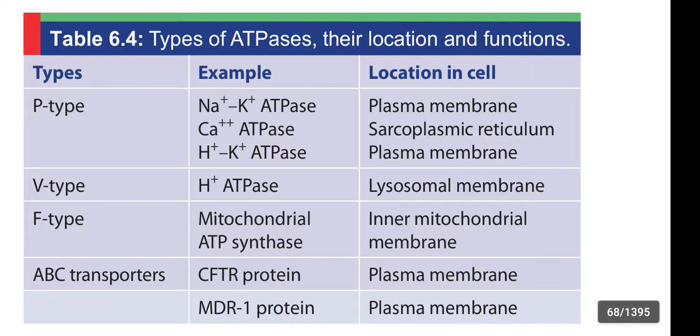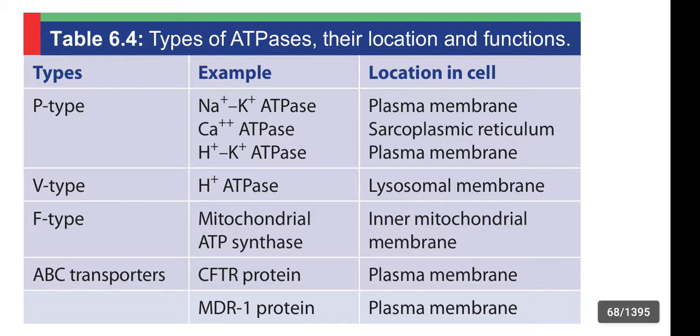The examples for P type, that is phosphorylation type, are sodium potassium ATPase, calcium ATPase, and hydrogen and potassium ATPase.